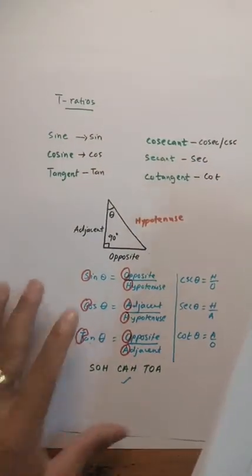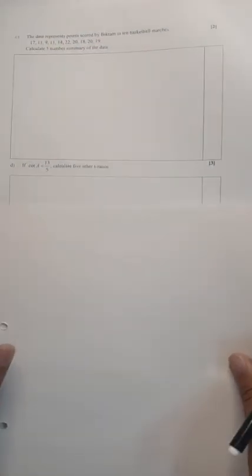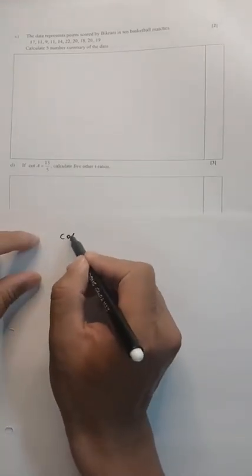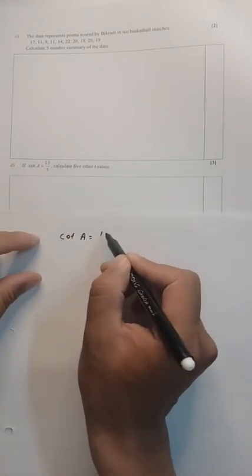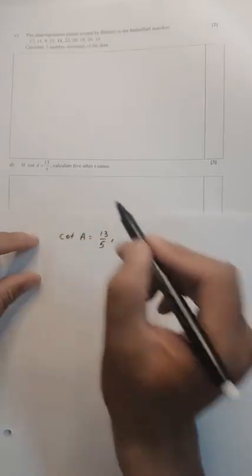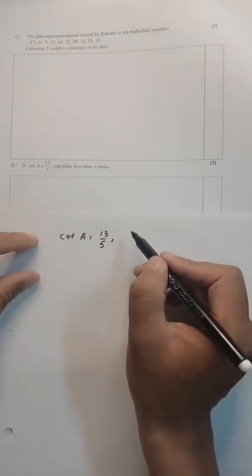The question: if cot A is equal to 13 by 5, calculate the other 5 trigonometric ratios.